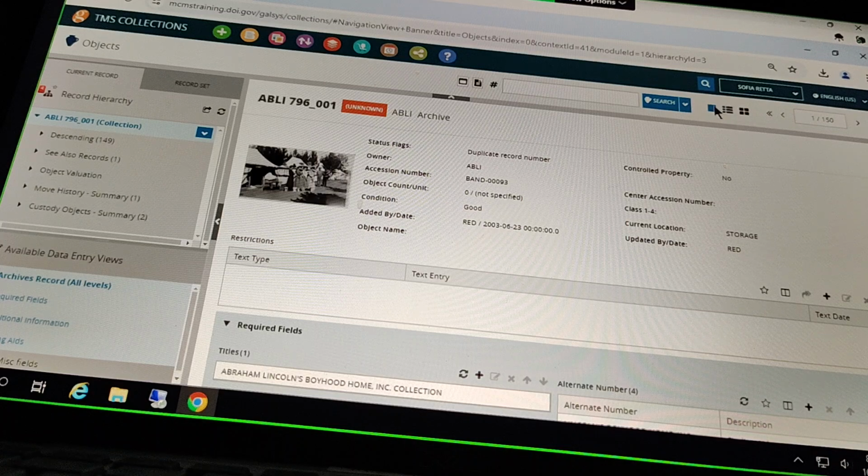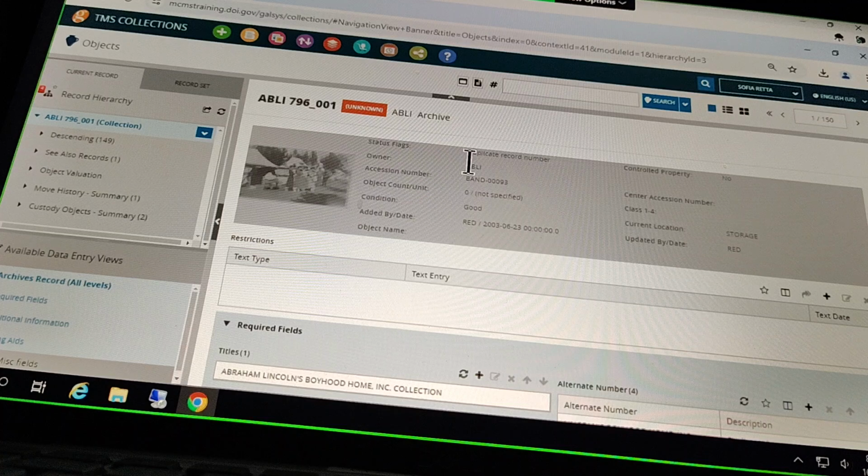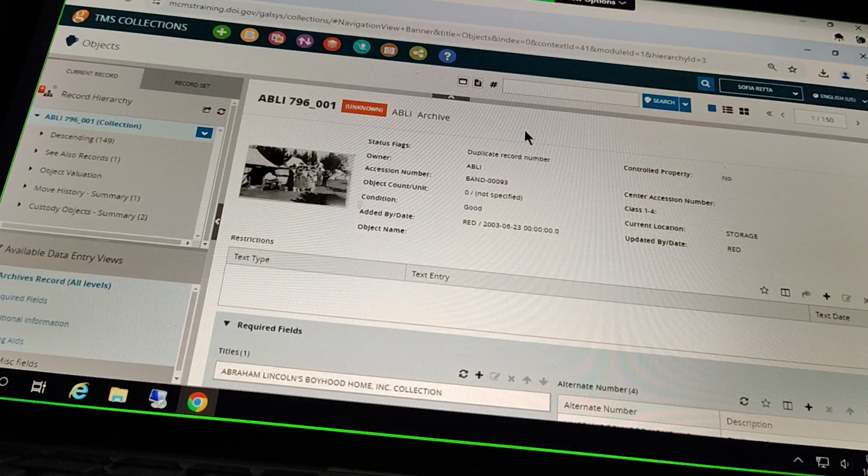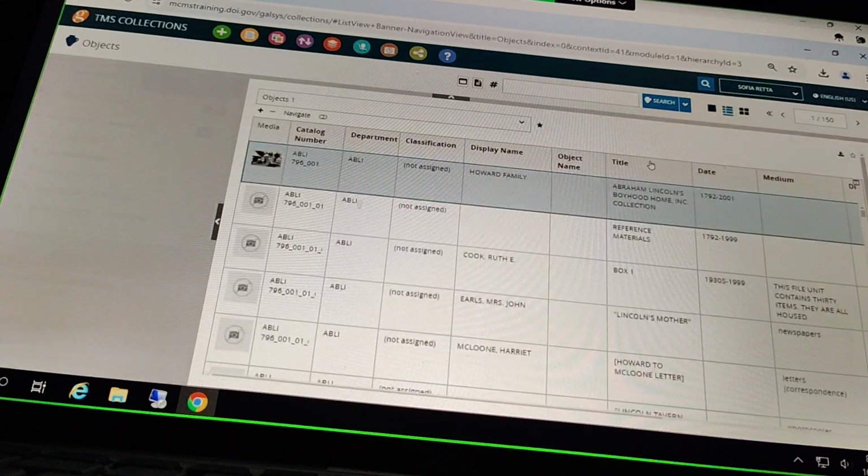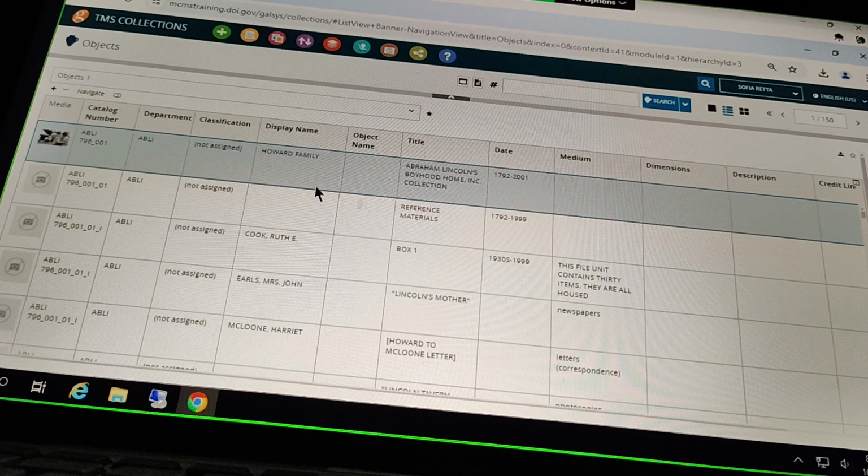Yeah, so when we open our records here, if you're looking at my screen, sort of in the top right, we have those three different view options that we talked about on day one. Data entry is the one we want to be in to look at these individual records here. That's where we'll see the record hierarchy. Right, but I'm not seeing that at all. Are you seeing the core record information over here? No, I'm seeing a list view, but I can't open the records. So you are on the list view like this, like on my screen? Yes.